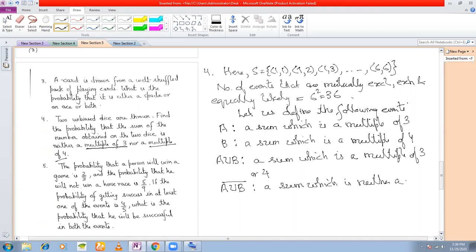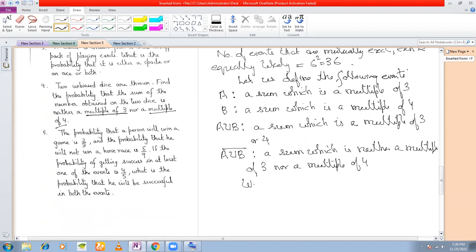So what do we have to find here? Just look at the events, read the question. We have to find P(A union B complement), right? Neither a multiple of 3 nor a multiple of 4.